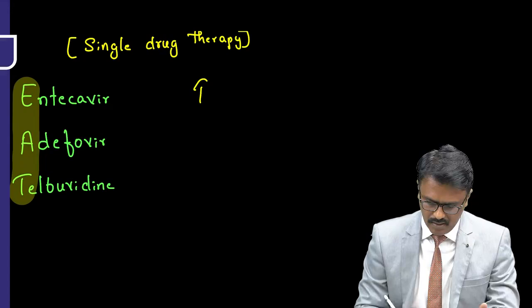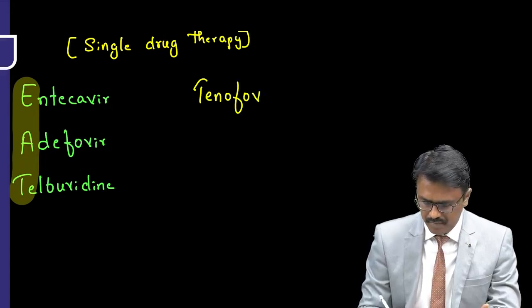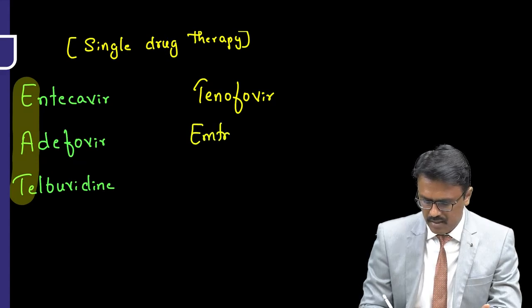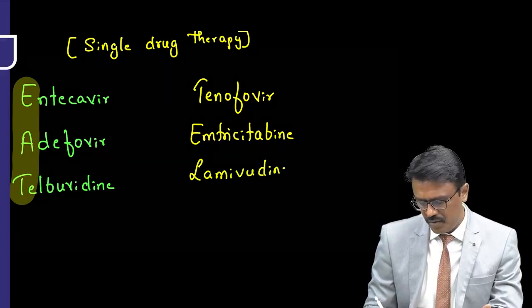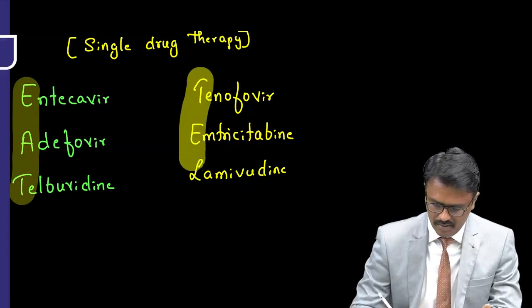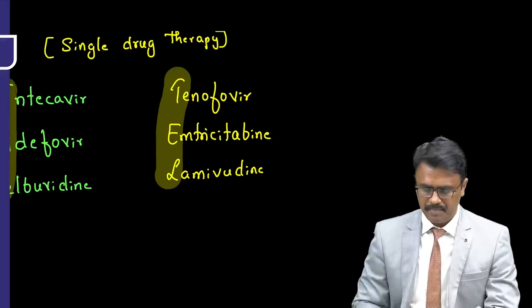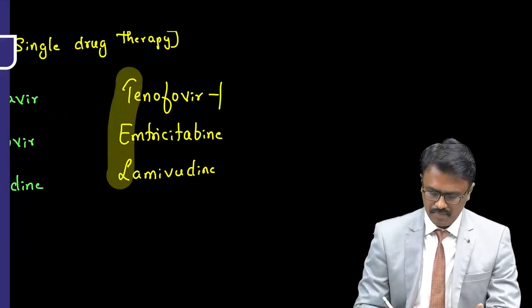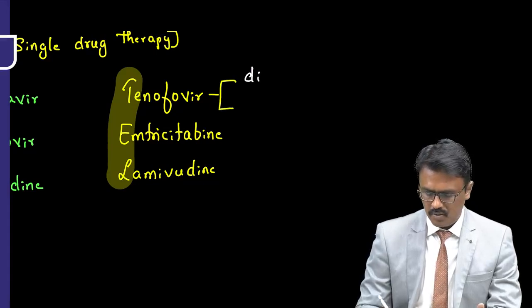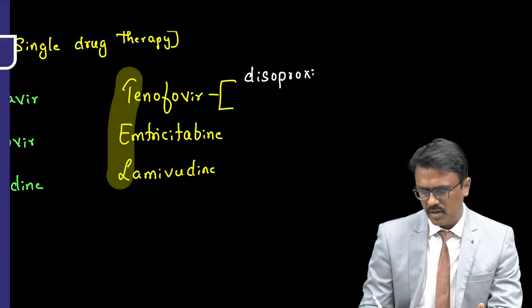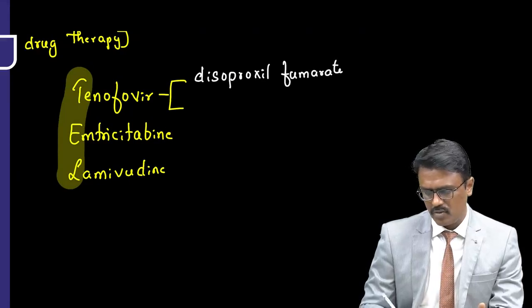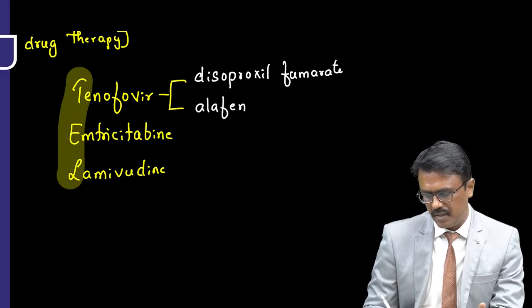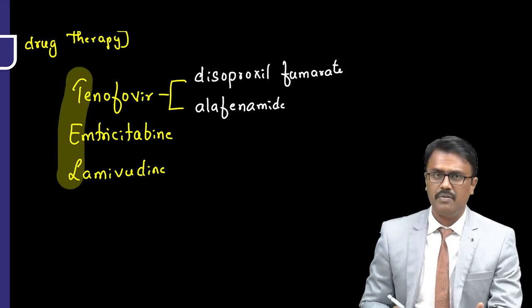Now there are other drugs which are useful for HIV as well as hepatitis B. What are these drugs called? The name is tenofovir. Then we have emtricitabine. And one more is lamivudine. Tenofovir, emtricitabine, and lamivudine. Tenofovir is available in two formulations. One is called disoproxil fumarate. And one more is called alafenamide.